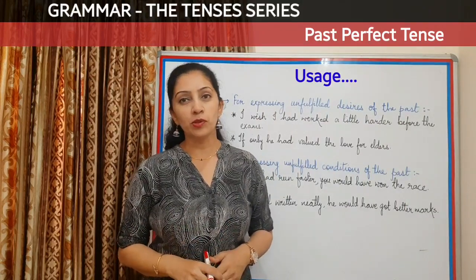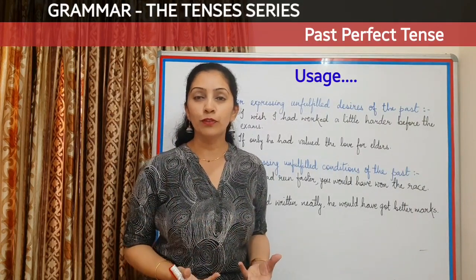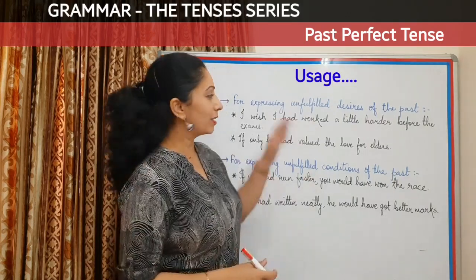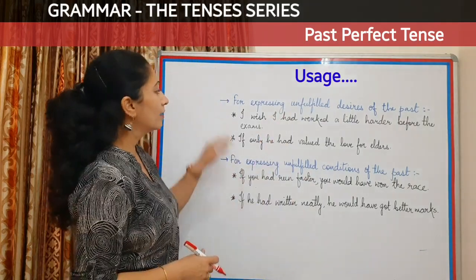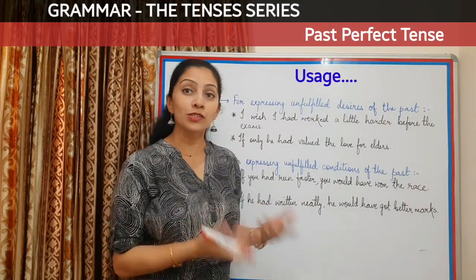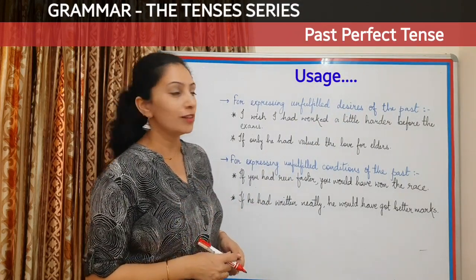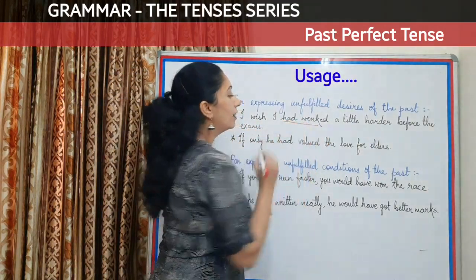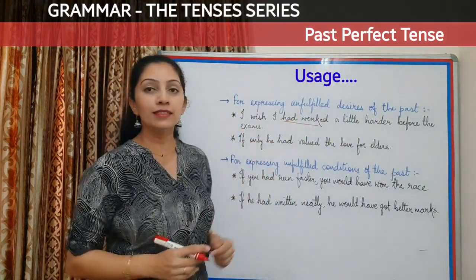Now this tense is also used to express unfulfilled wishes or unfulfilled conditions. Let's look at both the categories here. For expressing unfulfilled desires of the past, the desire has to be in the past, that you must remember. For example, I wish I had worked a little harder before the exams.